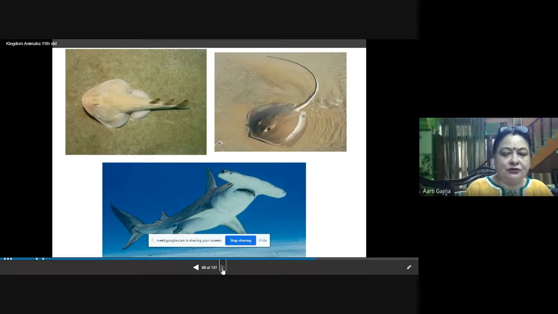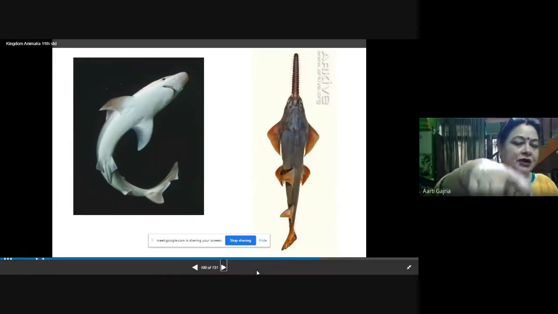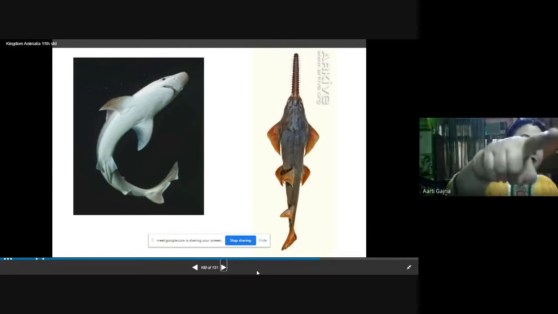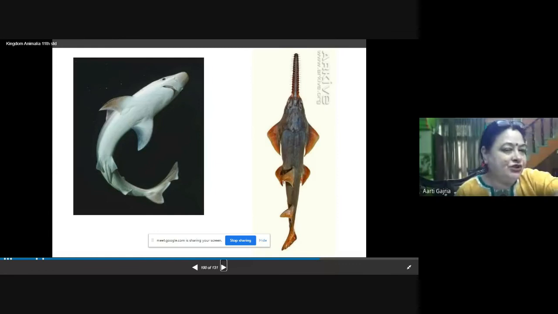I'll show you one. See, this is shark. This is sawfish. The saw-like mouth is there, the external structure. This is shark. So they are having a pair of fins. Two fins you can see, dorsal fins, and the caudal fin is there. Caudal fin is asymmetric, and this asymmetrical caudal fin is helping in the steering of the body. And they are having dermal scales as exoskeleton, and these dermal scales are placoid scales.